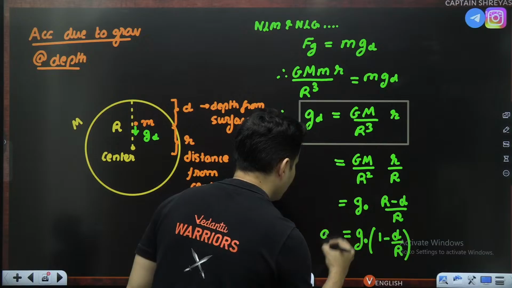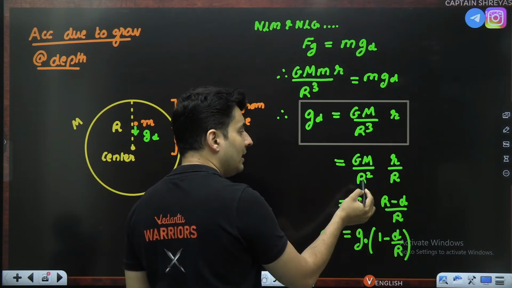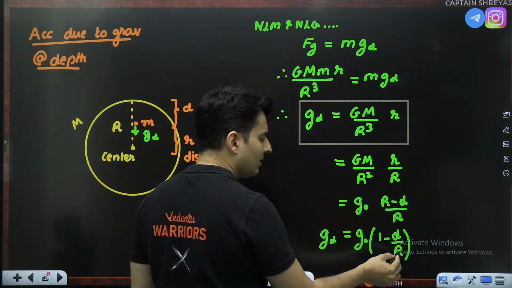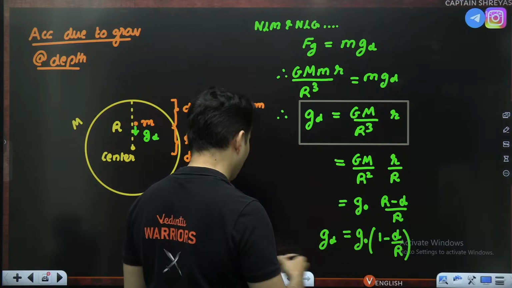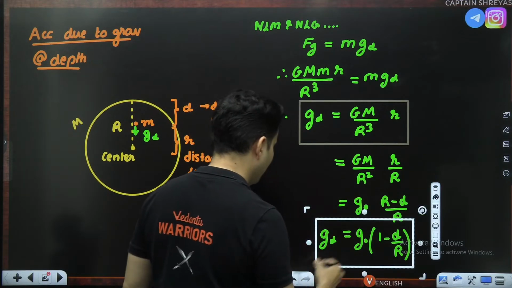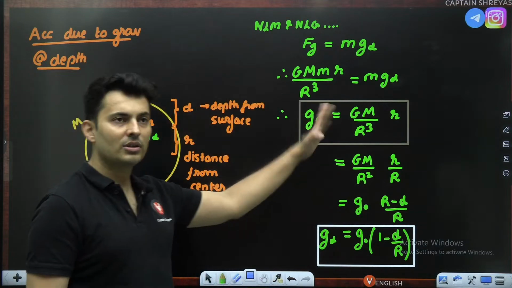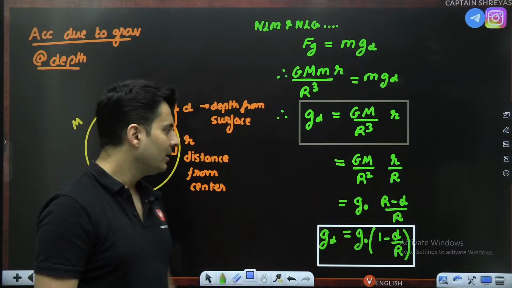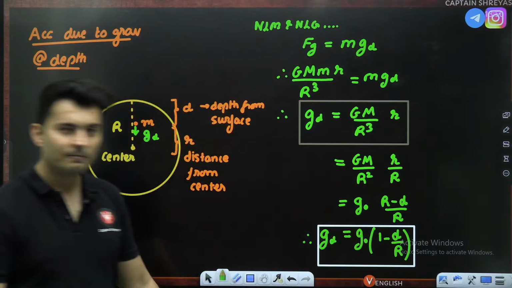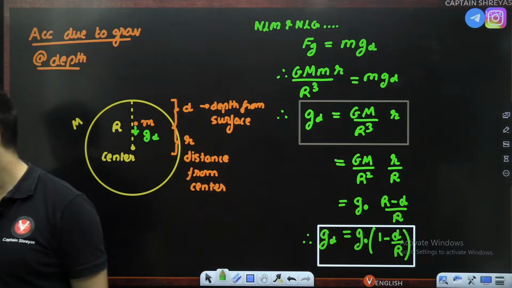This is a much better looking formula rather than putting G, mass, radius, distance from the center. This value I know, radius of the earth I know. This is a much simpler calculation. So usually you will solve the problems via this formula. But there is no harm in using the other also. It's one and the same thing. They have just been derived from each other. Is this absolutely clear, my dear warriors? But remember both of them are at depth d.